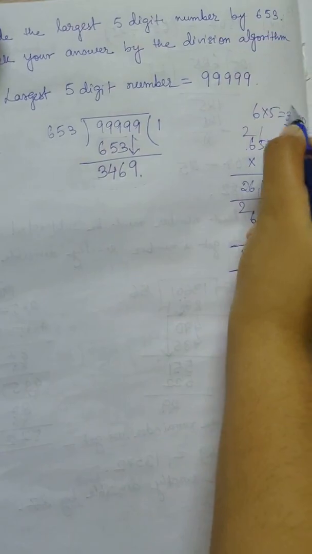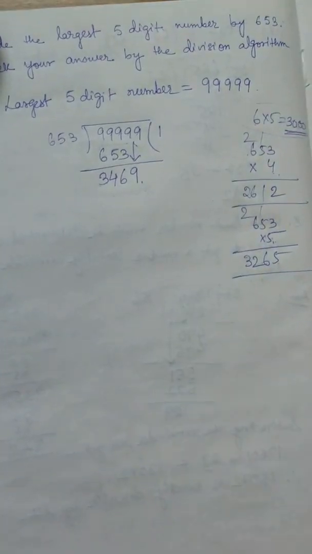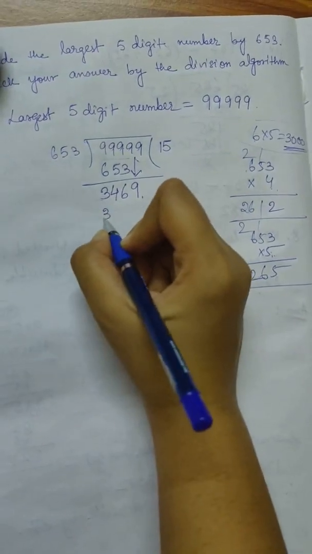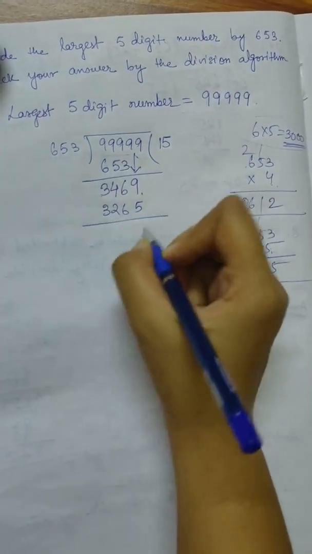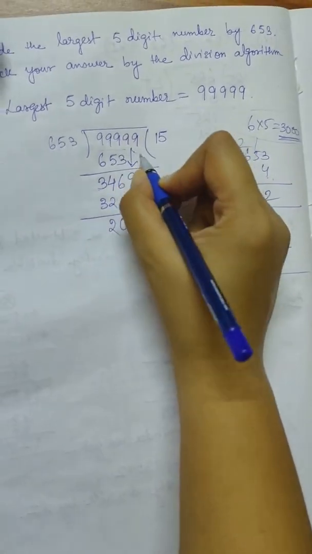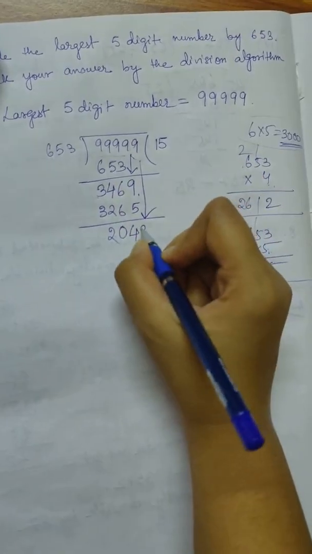So the first one, that is this one, was quite a correct assumption. So with 5 we will get 3265. So 4 remainder, then 0, then 2. So 204, then 9.